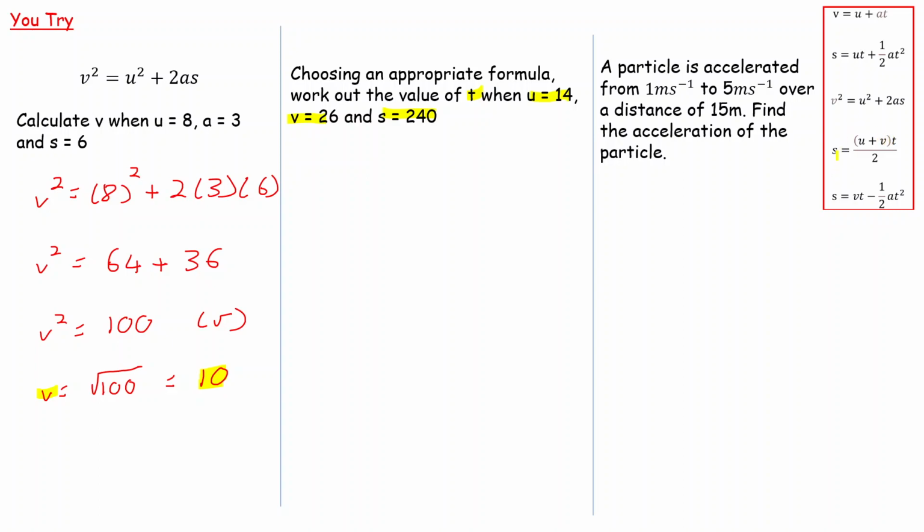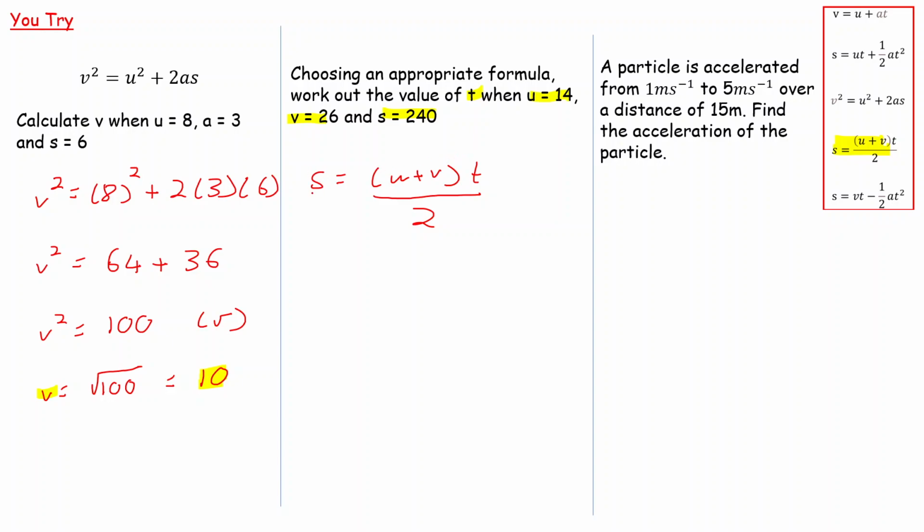So this time our formula is this one, which is S is equal to U plus V all times by T divided by 2. So definitely let's make a note of this. We're saying our formula is S is equal to U plus V, timesing through by T and dividing through by 2. And then it's just a case of substituting in your variables.